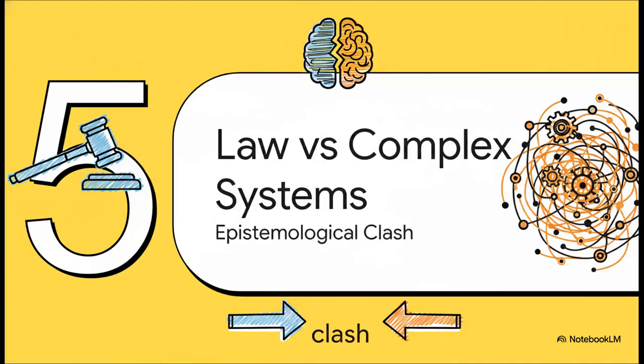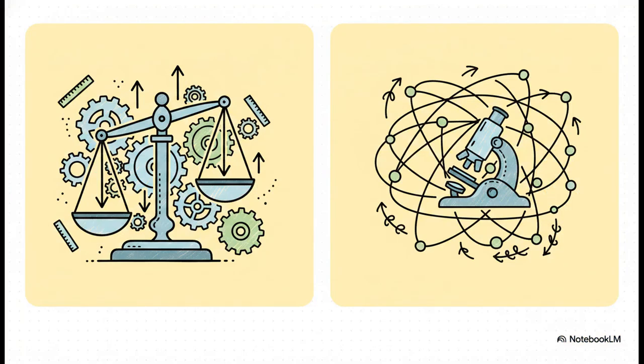Finally, part 5, law versus complex systems. Let's look at the epistemological clash here. The epistemological disconnect between these two worlds is profound. The law assumes linear causality and uses subjective language, while science relies on nonlinear quantifiable metrics. The legal framework in this case was basically using outdated Newtonian mechanics to judge a quantum-level social reality. It's kind of like using a wooden ruler to measure the speed of light.